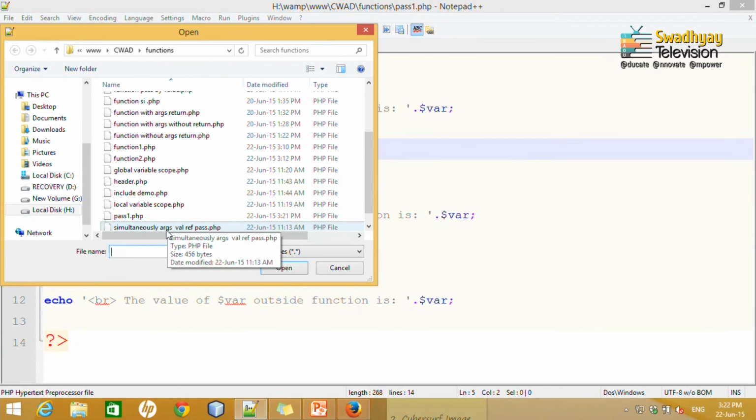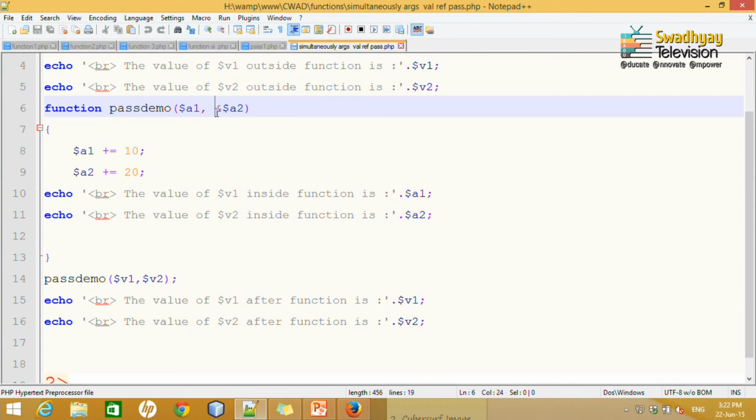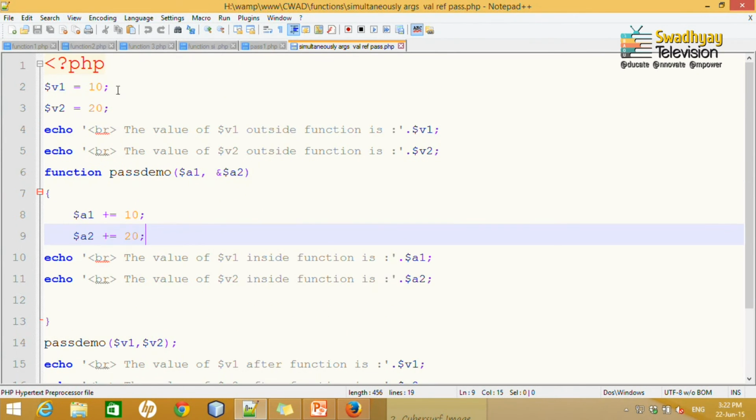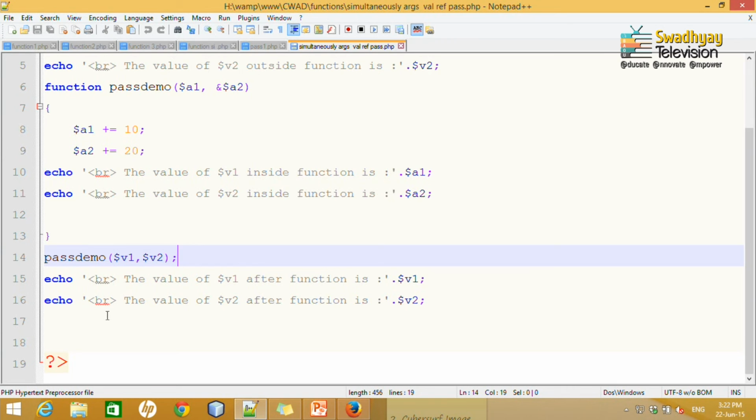Let me show one demo for this. In this example, I defined variable V1 as 10 and V2 as 20, and inside the function I take A1 as pass by value and A2 as pass by reference, and add 10 and 20 to each variable. For V1, the value is 10, so I add 10 to this. For variable V2, which is 20, I add 20 to it, and then I display inside the function, then call the function by providing these values and display them.